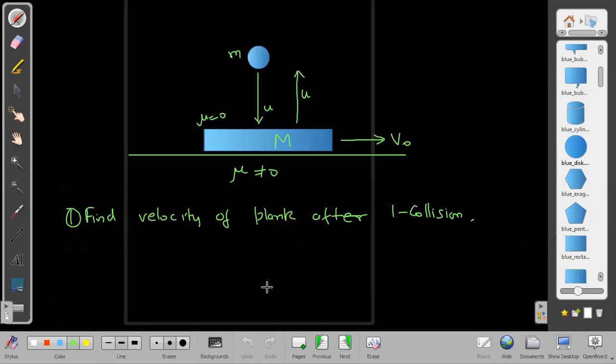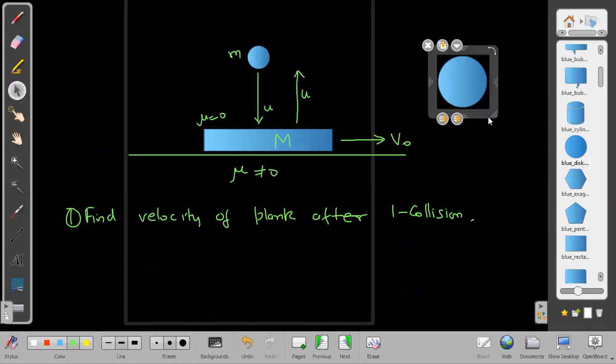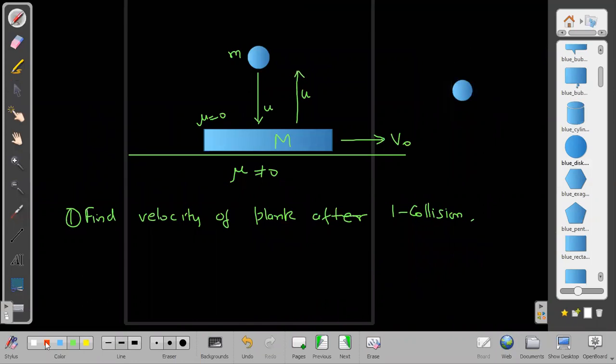Right. So now, how to do this? First, I recommend you make the free body diagram of the ball only. From that, we will start understanding properly. So for the ball, what will be the equation of impulse on the ball?